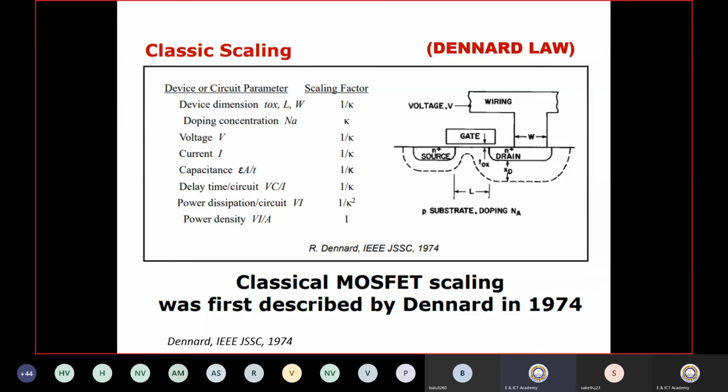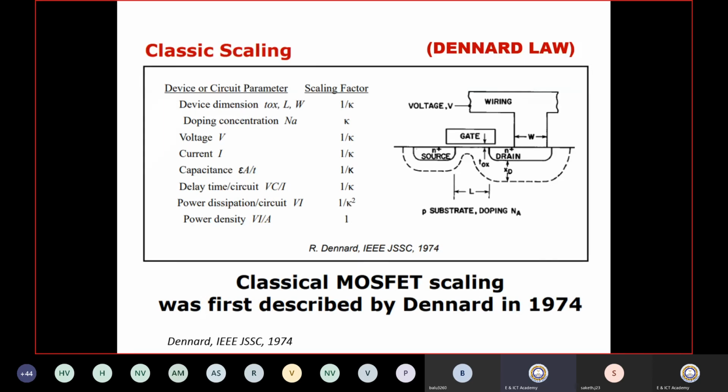Say somebody asks: if you go from one technology to another, how much percentage improvement is there in power dissipation, or in speed of operation? How can it be calculated? It can be calculated by the scaling factor.